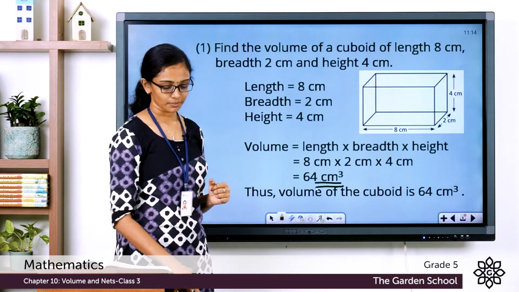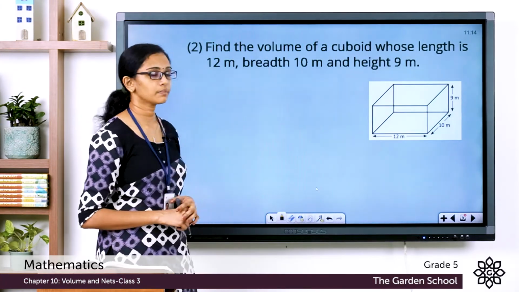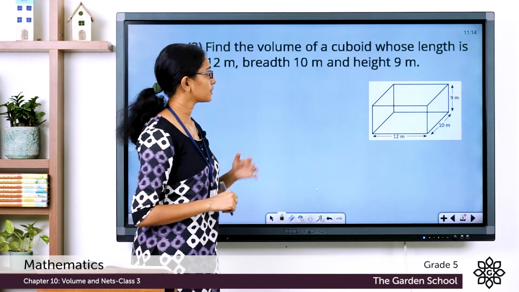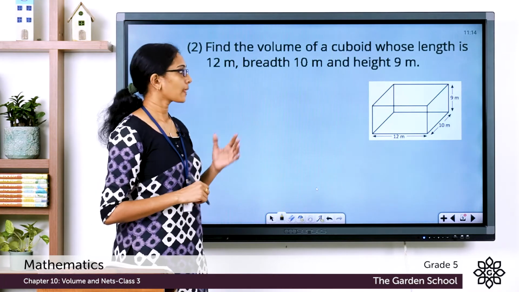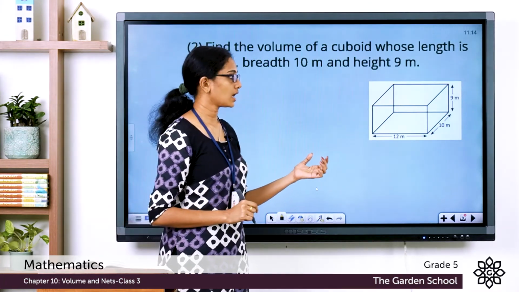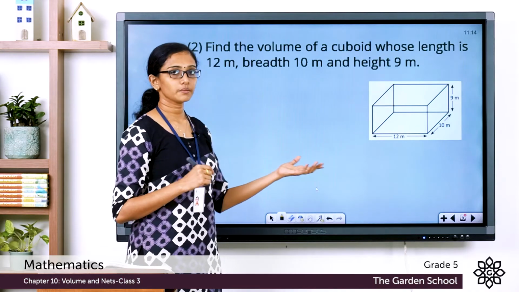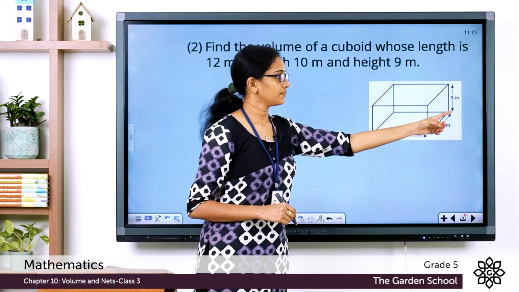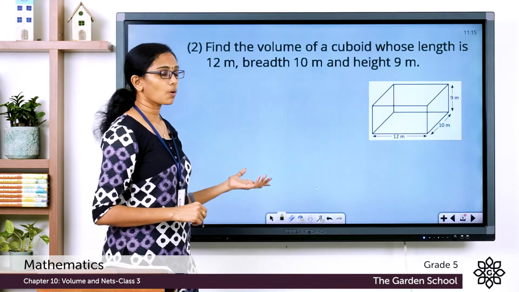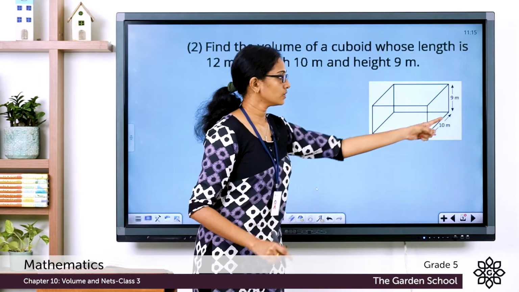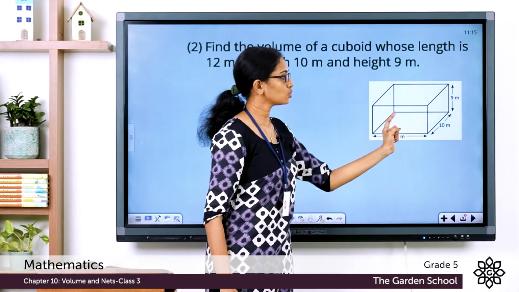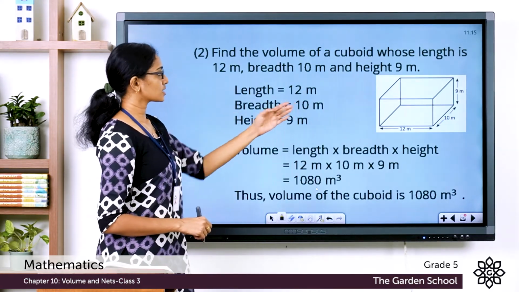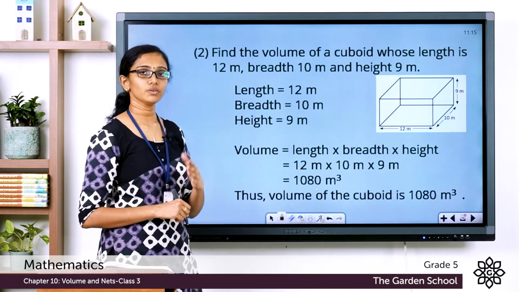Now we will see one more example. Find the volume of a cuboid whose length is 12 meter, breadth is 10 meter and height 9 meter. And note that here the dimensions are in meters. So it's a rather big cuboid. So the length is 12 meter, the breadth is 10 meter and the height is 9 meter. So the volume will be equal to 12 into 10 into 9. That is length into breadth into height. So length is equal to 12 meter, breadth is equal to 10 meter and height is equal to 9 meter.